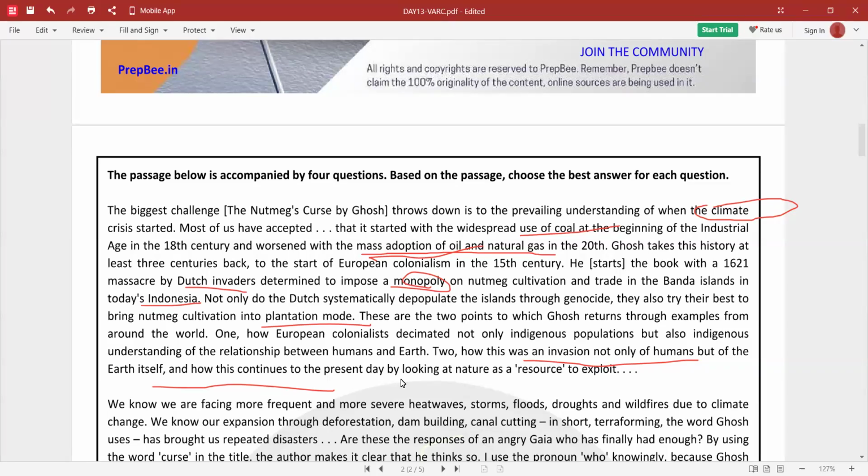First, the colonialists destroyed both local populations and their ideas about living with nature. That means the colonial mindset disrupted native ways of relating to the environment. And second, colonialism exploited both people and nature, which continues even today by treating nature as a resource which can be exploited.